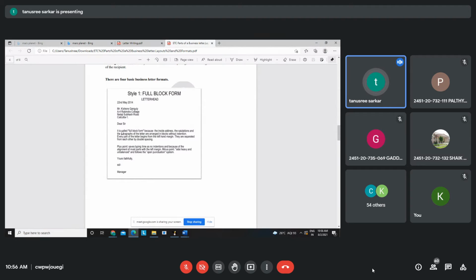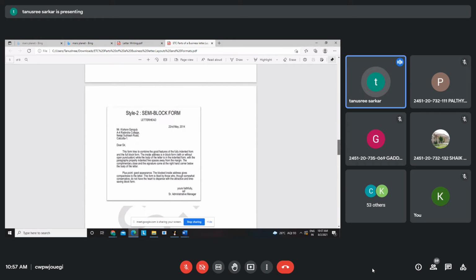You can see no space here, right? Even when I am changing the paragraph, I'm not starting from the left hand side corner. Okay, but definitely there will be double space between two paragraphs. They are separated from each other by double spacing. So there are some features of block form which are given.